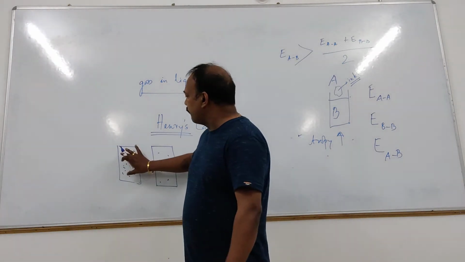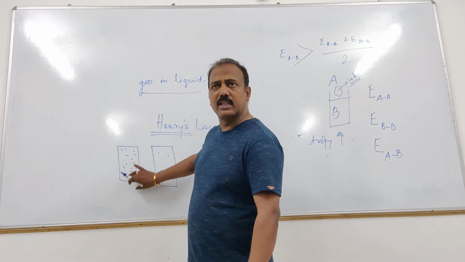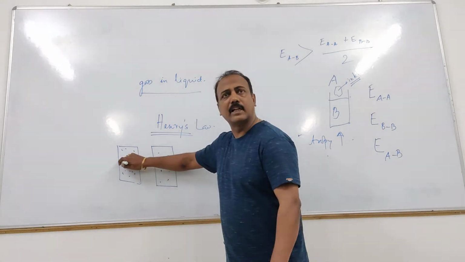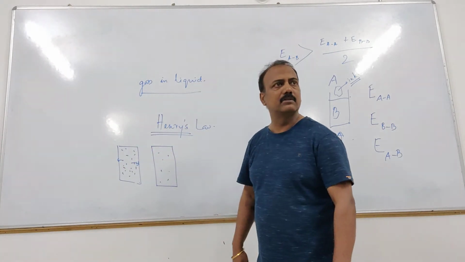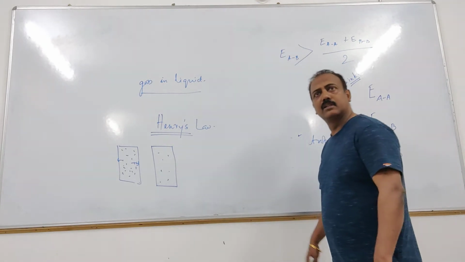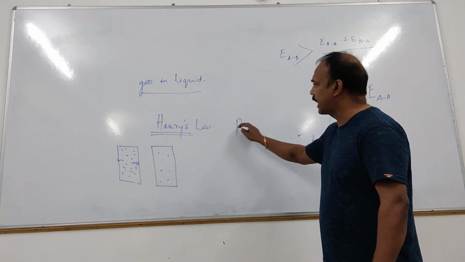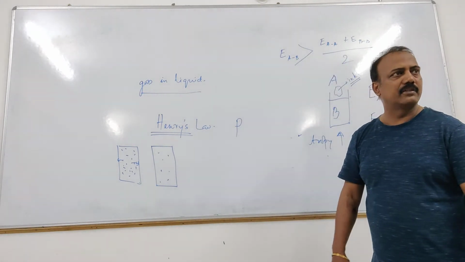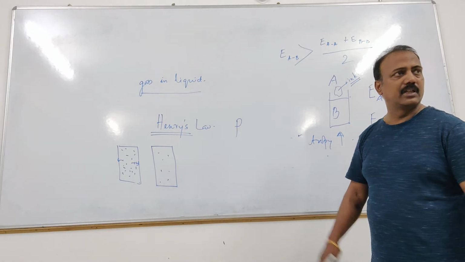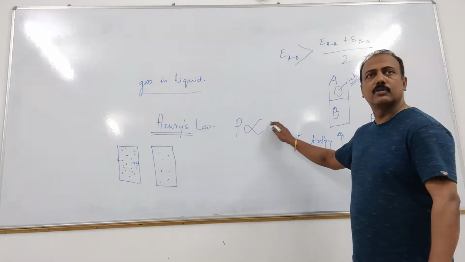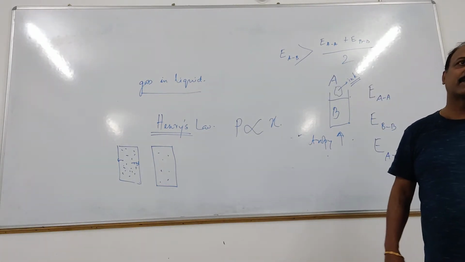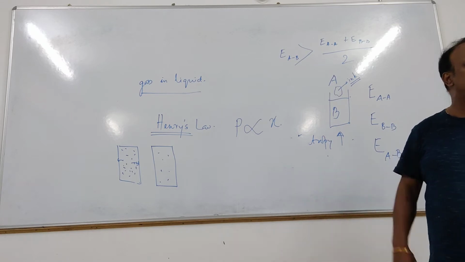If the mole fraction of the gas is more in this case, the gas is exerting more pressure on the wall. That is why whenever we are opening this, it is coming out. In this case, it is exerting less pressure. He told that the pressure applied by the gas in the solution, obviously the partial pressure, is directly proportional to the mole fraction of the gas. The more the mole fraction of the gas, the more the partial pressure. That is what he told simply.